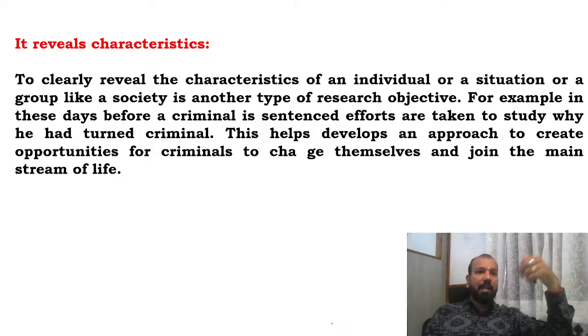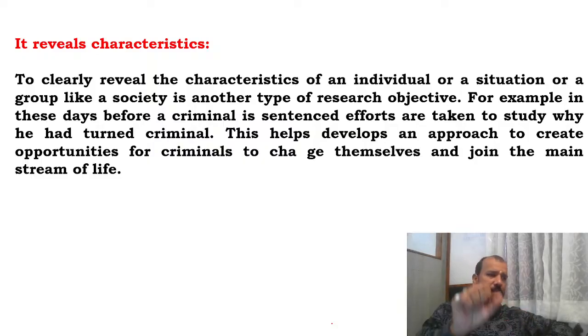Research also reveals the characteristics of individuals, situations or a group, like a society, which is another type of research objective. For example, these days before a criminal is sentenced, efforts are taken to study why he committed the crime. We need to understand why something happened and find out the reason behind it. Suppose a ceasefire was announced just two days ago; we need to find the reasons and reveal the characteristics. It is a part of the research.